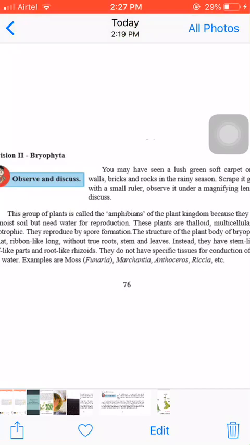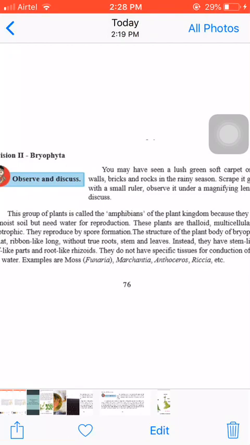The structure of the plant body of bryophytes is flat, ribbon-like, long, without true roots, stem, and leaves. Instead, they have stem-like or leaf-like parts and root-like rhizoids. They do not have specific tissues for conduction of food and water. Examples are moss, Funaria, Marchantia, Anthoceros, and Riccia, etc.